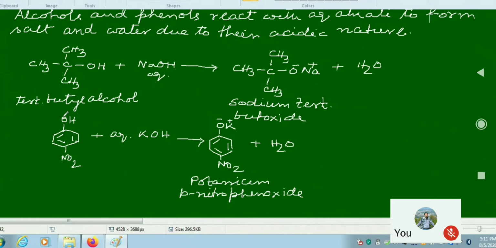Now here 4-nitrophenol is reacting with alkali like say potassium hydroxide, giving this salt and water. Sodium para-nitrophenoxide is the salt form. So in this way, alcohol and phenol can act as acid. So we can follow that when it is acting as acid, the oxygen hydrogen bond is cleaved.